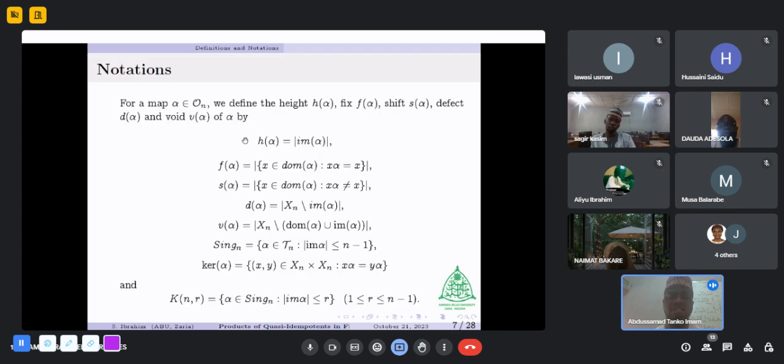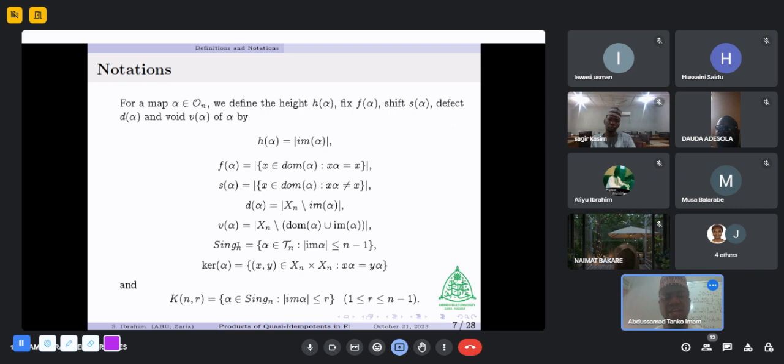These are the identifications we use in this work. We have the height of alpha, that is the size of the image of alpha, and fix of alpha, the set of all points in the domain of alpha such that the point is equal to its image. The shift of alpha is the size of the set of all points in the domain of alpha such that the point is not equal to its image. We have the defect of alpha, that is the size of Xn minus the domain of alpha.